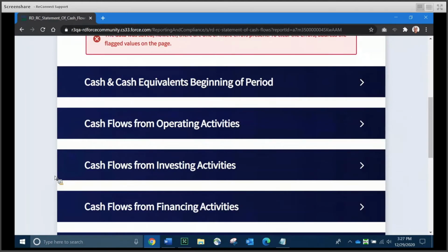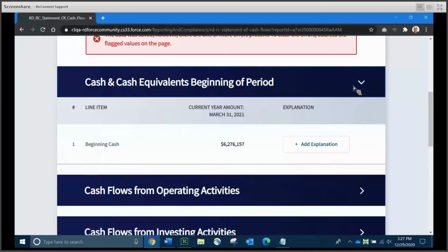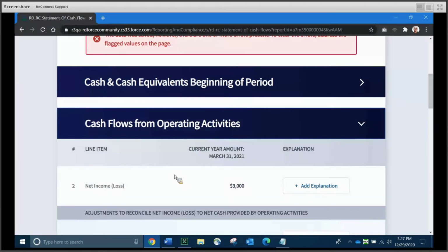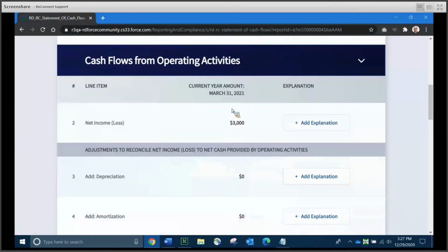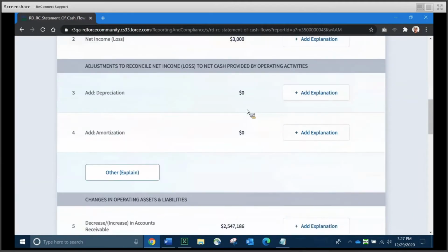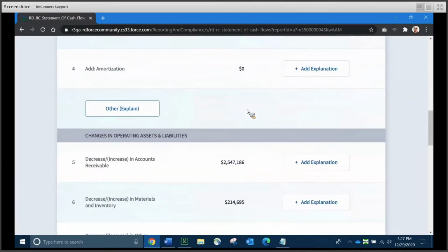And you're going to manually enter some items here. Some items are going to be pulled from previous reports or previous schedules. So let me show you one thing that's unique. Beginning cash has been pulled from a previous report. And cash flows from operating activities. You notice some net income has come over from a previous report or schedule.